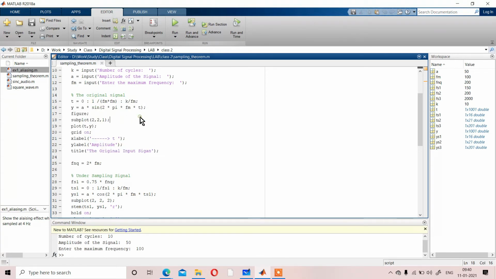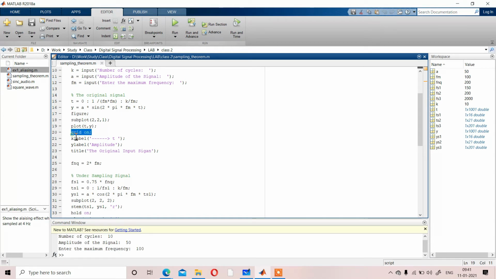And as we have to display four different signals, we have considered subplot 2 comma 2, 2 rows 2 columns, and this will be stored in the first position, so subplot 2 comma 2 comma 1. Then plot, we have got the plot of y with respect to t, stored in the subplot.